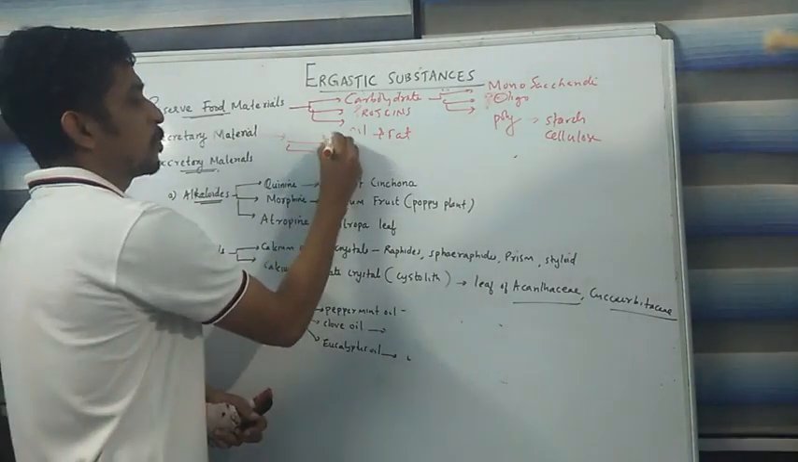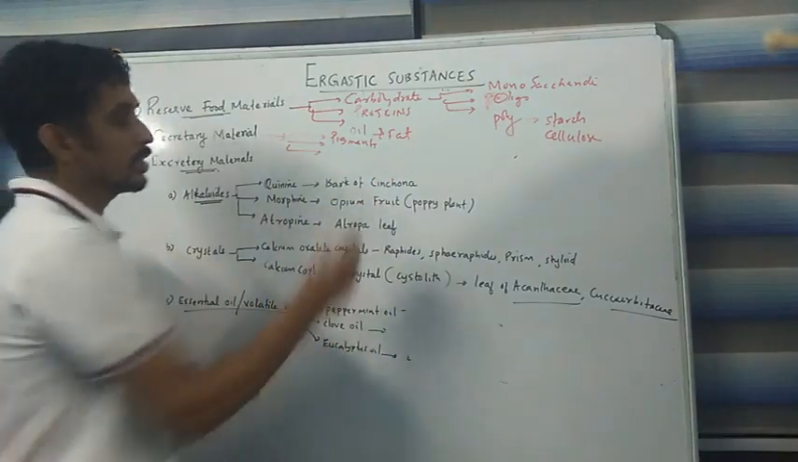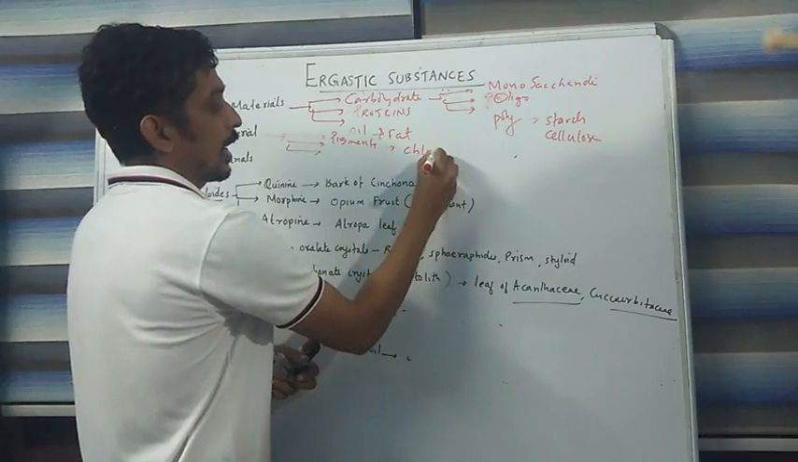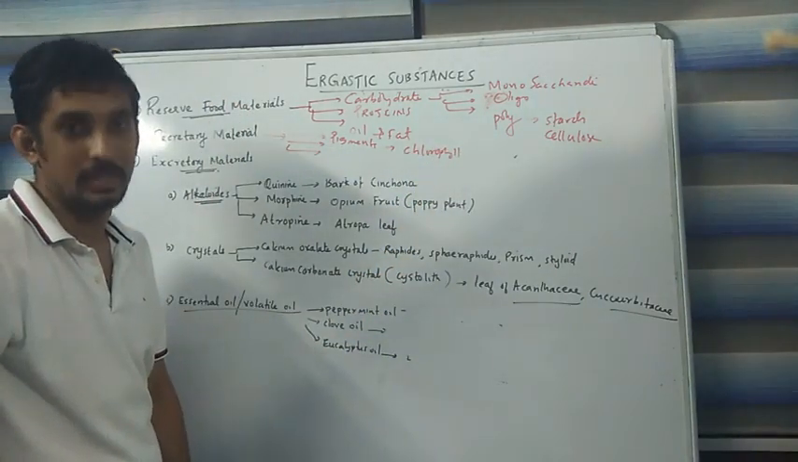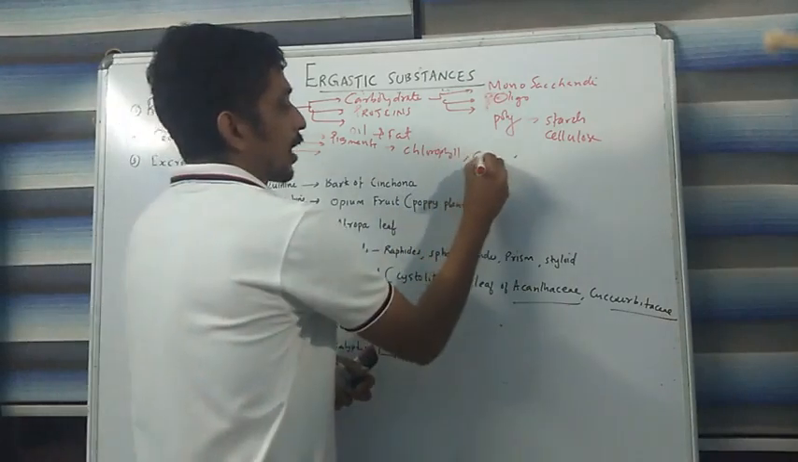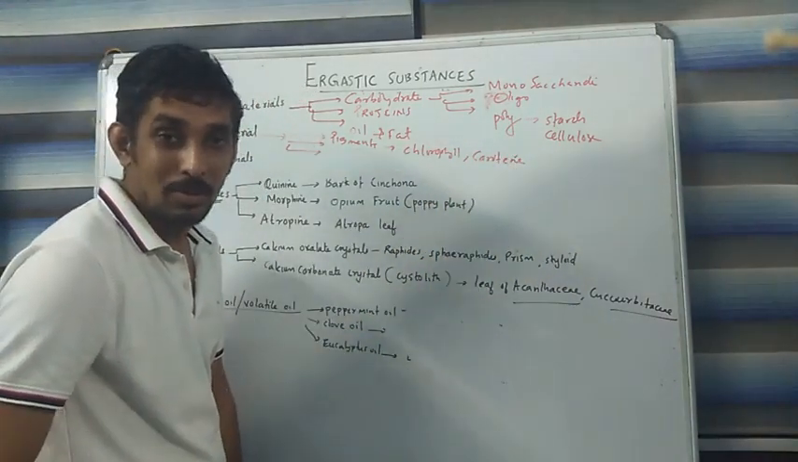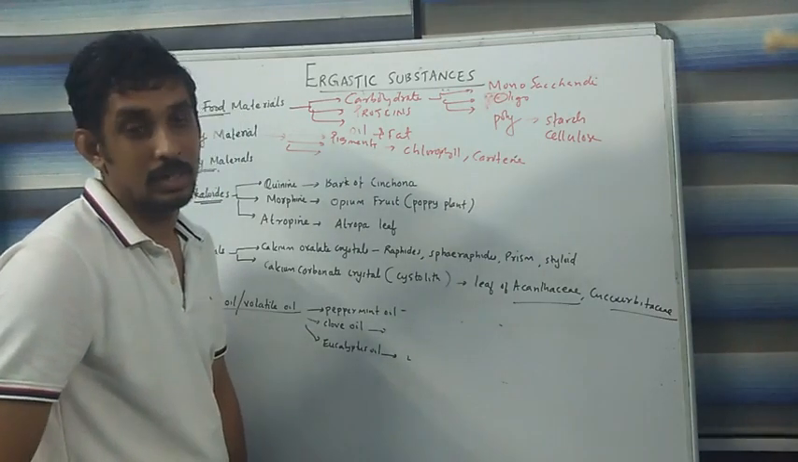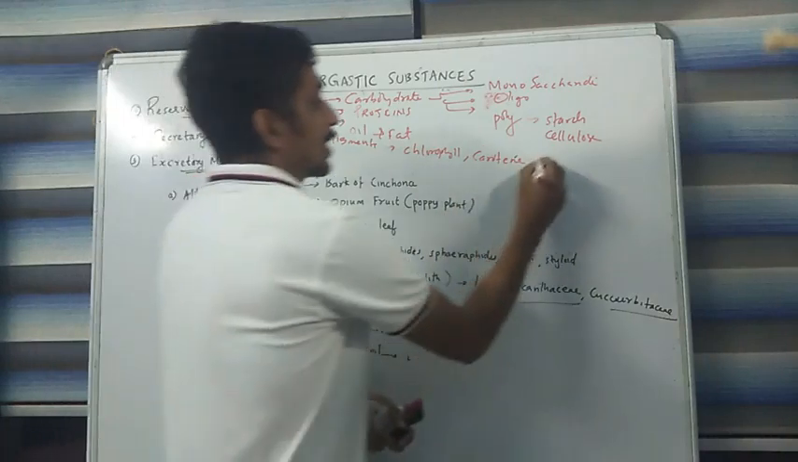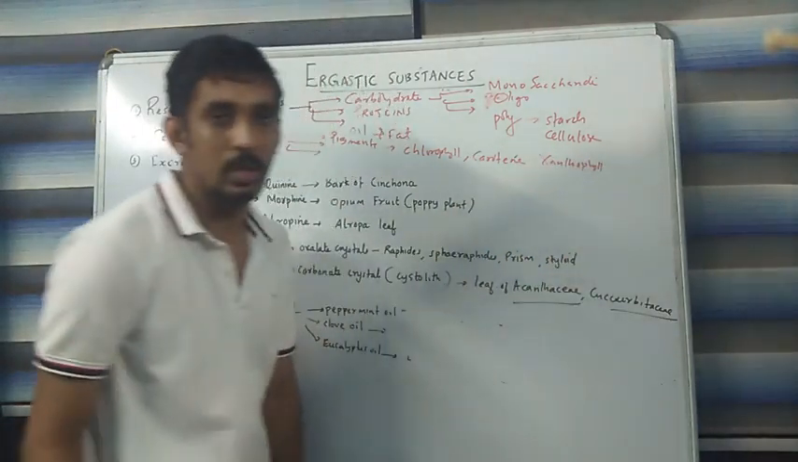One is called pigments, or coloring compounds. Let us take an example. Chlorophyll A, chlorophyll B, chlorophyll pigment. It gives green color to plant parts. Like that, carotene is an orange color pigment that gives orange color to flower petals and some ripened fruit. And like that, xanthophyll gives yellow color to flowers and fruit.